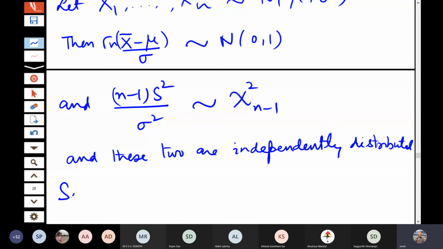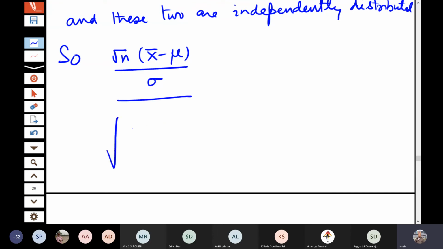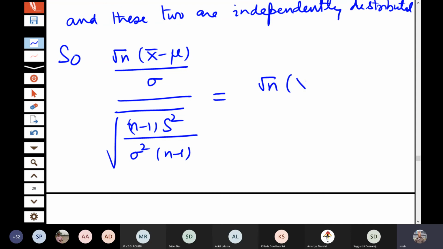So by the definition of the T, root n (x bar minus mu) by sigma divided by the square root of (n minus 1) s square by sigma square divided by n minus 1, that is nothing but root n (x bar minus mu) by s, follows T distribution on n minus 1 degrees of freedom. So this establishes the T distribution also as a sampling distribution.